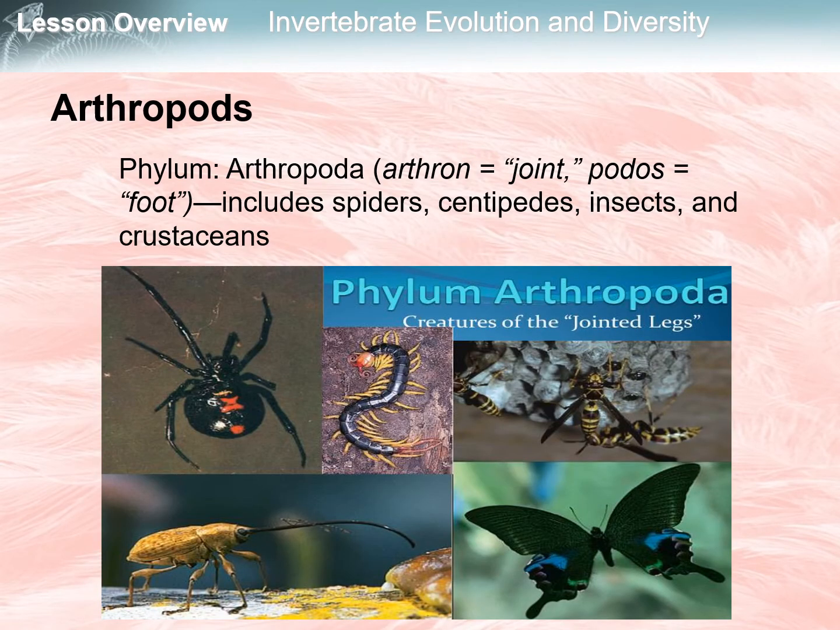Now the arthropods. In phylum Arthropoda, arthron means joint and podos means foot. This includes spiders, centipedes, insects, and crustaceans. Arthropods have bodies divided into segments, and a tough external skeleton called an exoskeleton. They also show cephalization, which refers to the concentration of the nervous system at the head end of the body. Arthropods also have jointed appendages, which are structures such as legs and antennae that extend from the body wall.